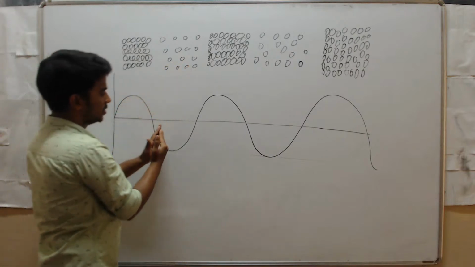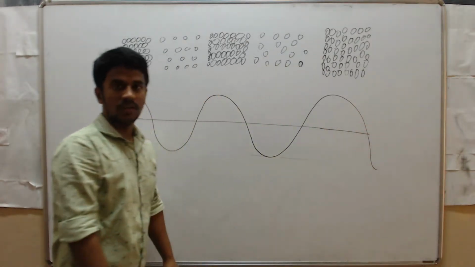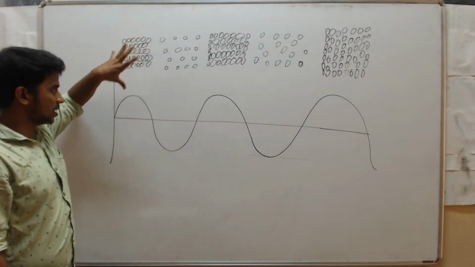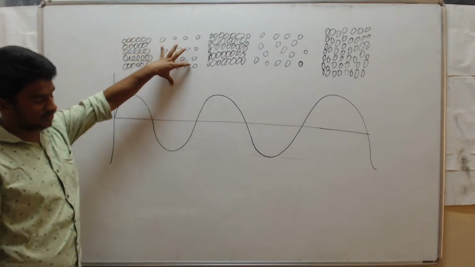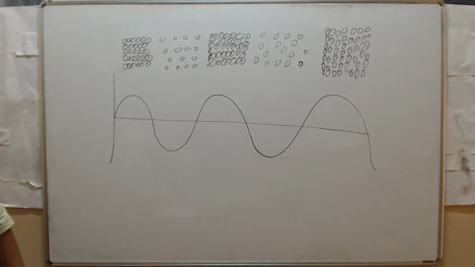So compression, compression, rarefaction: that collision and collision. Graphically we can show sound waves like this.